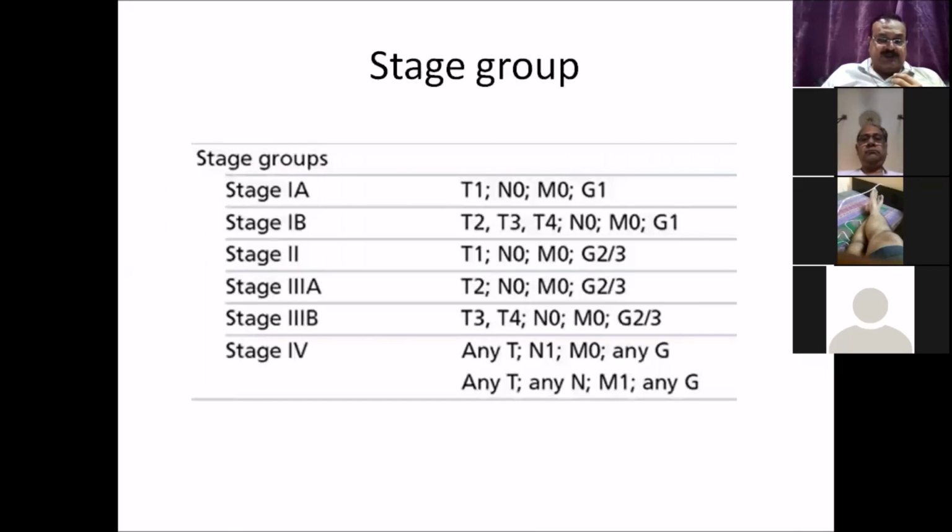If we look at the stage grouping, this is also very, very easy. Grade 1 tumors, which are N0, M0, are stage 1. Grade 2, 3 with T1 is stage 2. T2 becomes stage 3A, and T3, T4 tumors, moderate or high grade, become stage 3B. And if there is node positivity or metastatic disease, it becomes an M1 disease, a stage 4 disease. So it's a very simple, straightforward stage grouping in sarcomas.